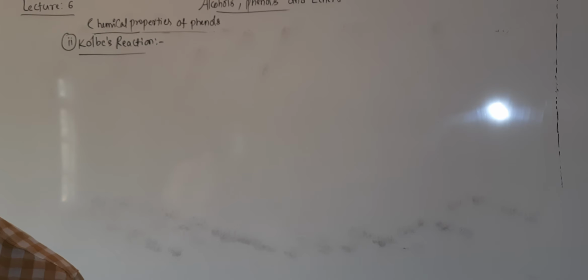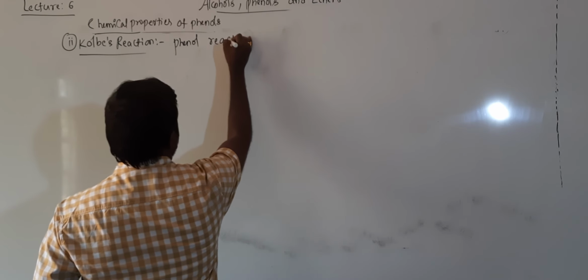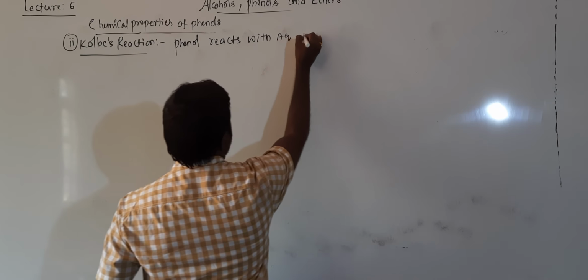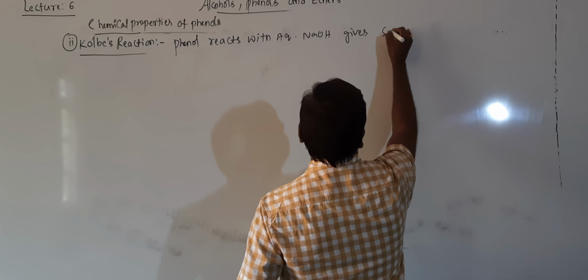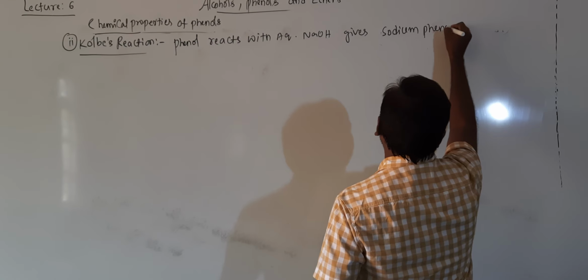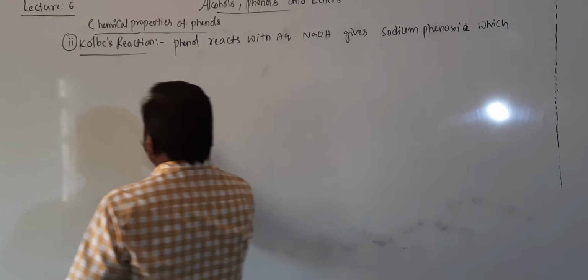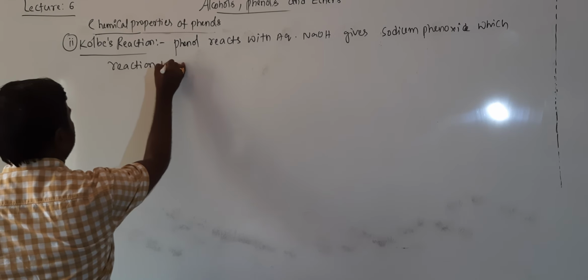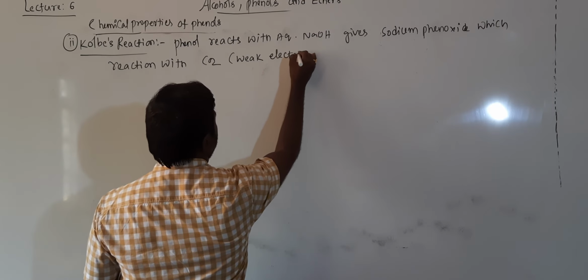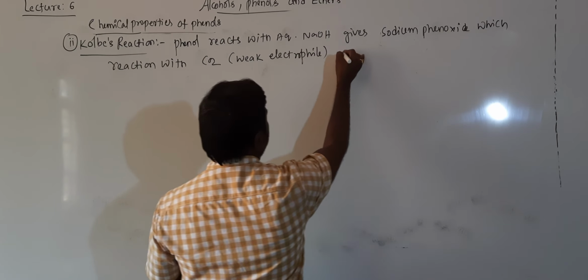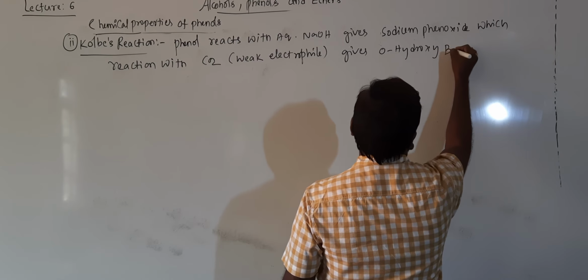Phenol reacts with aqueous sodium hydroxide, gives sodium phenoxide, which on reaction with carbon dioxide, it is a weak electrophile, gives orthohydroxybenzoic acid.